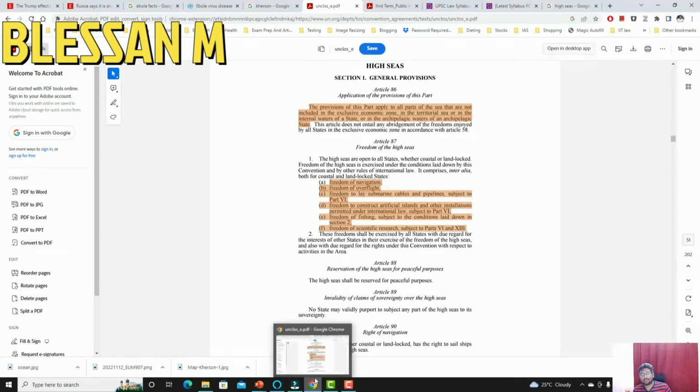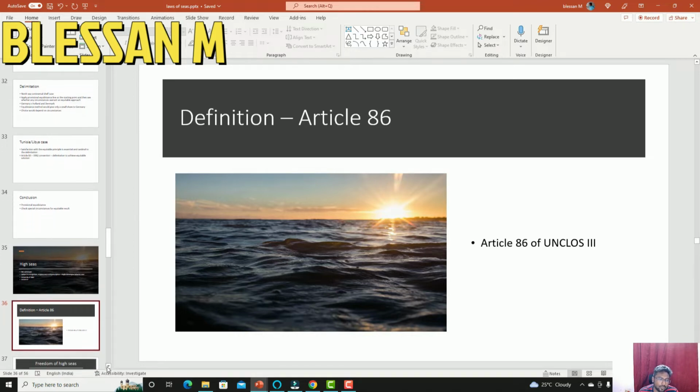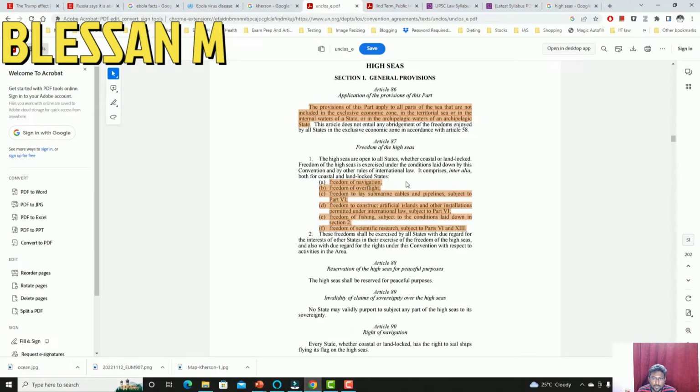So first we saw the definition of the high seas, which says that any part of the sea which is not an exclusive economic zone or territorial waters or internal waters is high seas. Next, some of the freedoms in high seas include scientific research, freedom of navigation, freedom of overflight, freedom to lay submarine cables and pipelines, freedom to construct artificial islands, and freedom of fishing, subject to conditions laid down in Section 2.